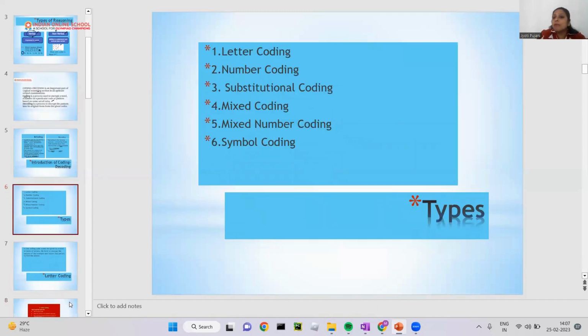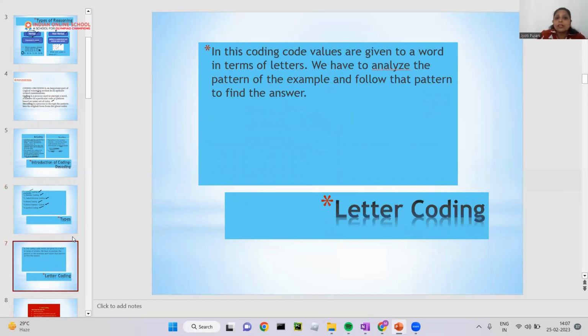So now I'm going to take up how many types of coding there are: letter coding, number coding, substitutional coding, mixed coding, mixed number coding, symbol coding. Now I will take these types of coding one by one. First, I am going to take letter code. As its name suggests, letter. What are letters? Alphabet letters we are calling them. So in this coding, code values are given to a word in terms of letters. We have to analyze the pattern of the given example and follow the pattern to find the answer.